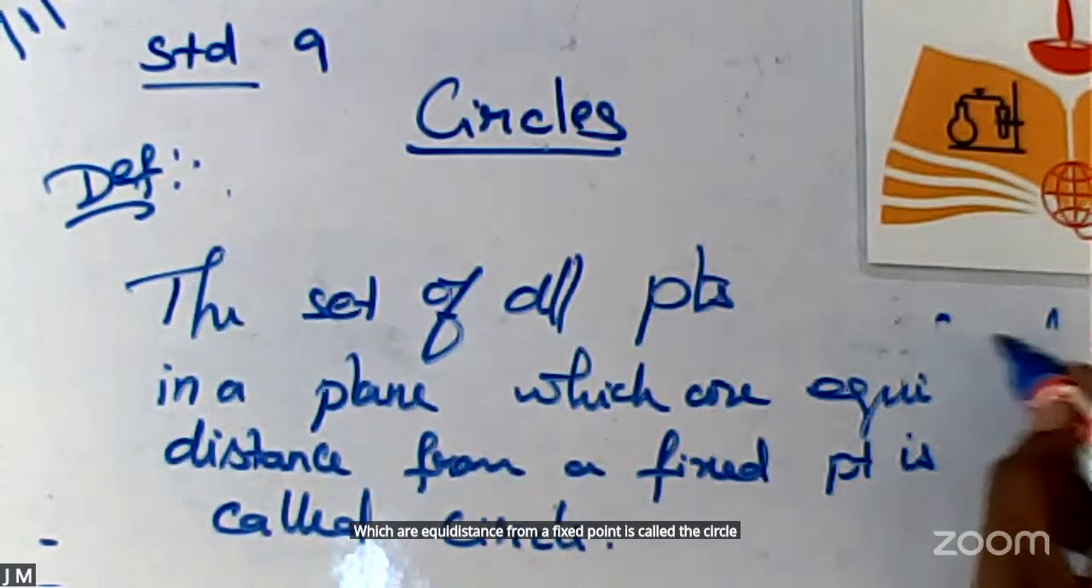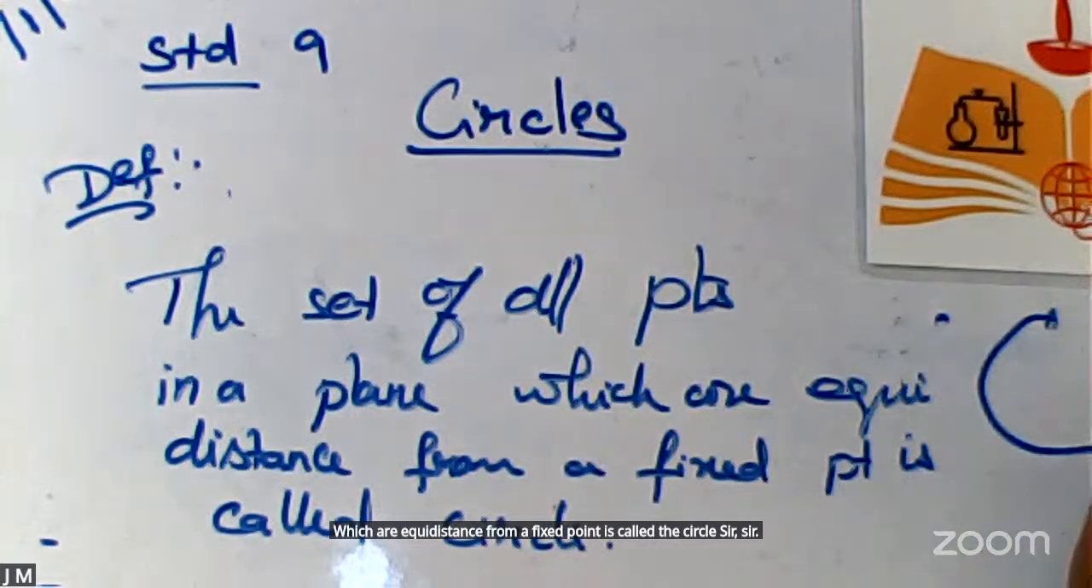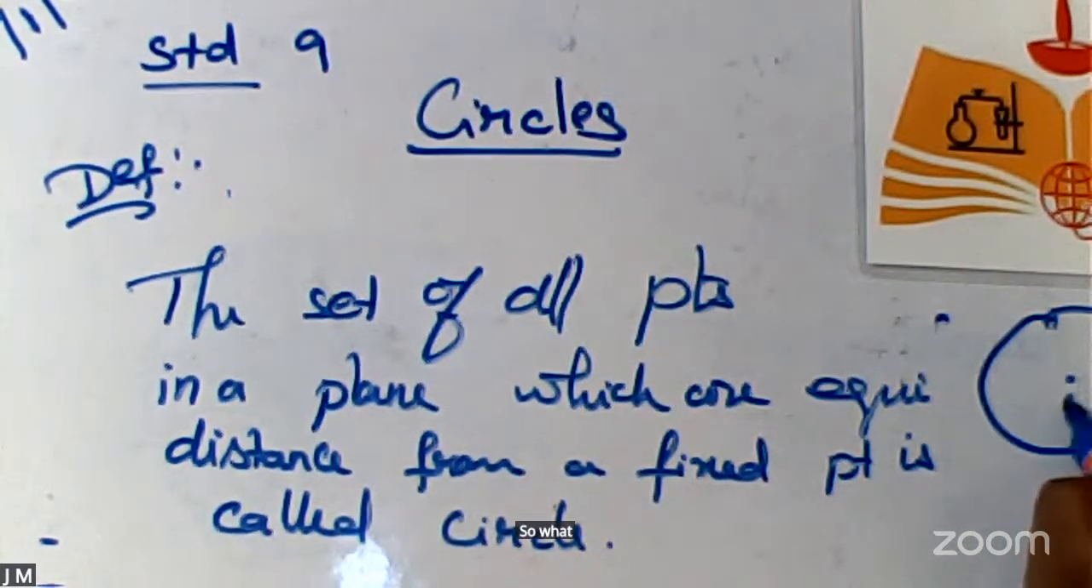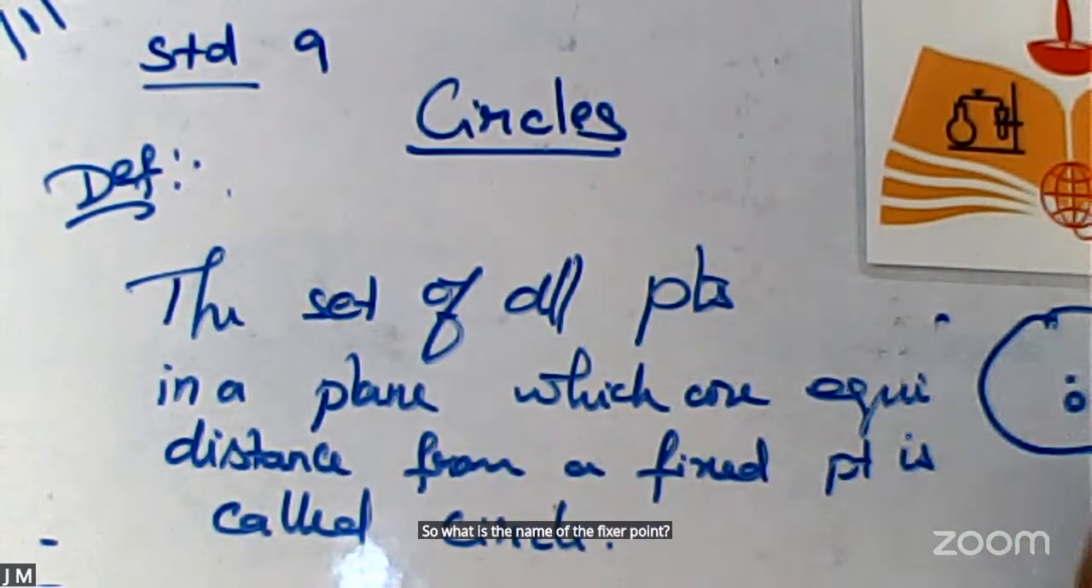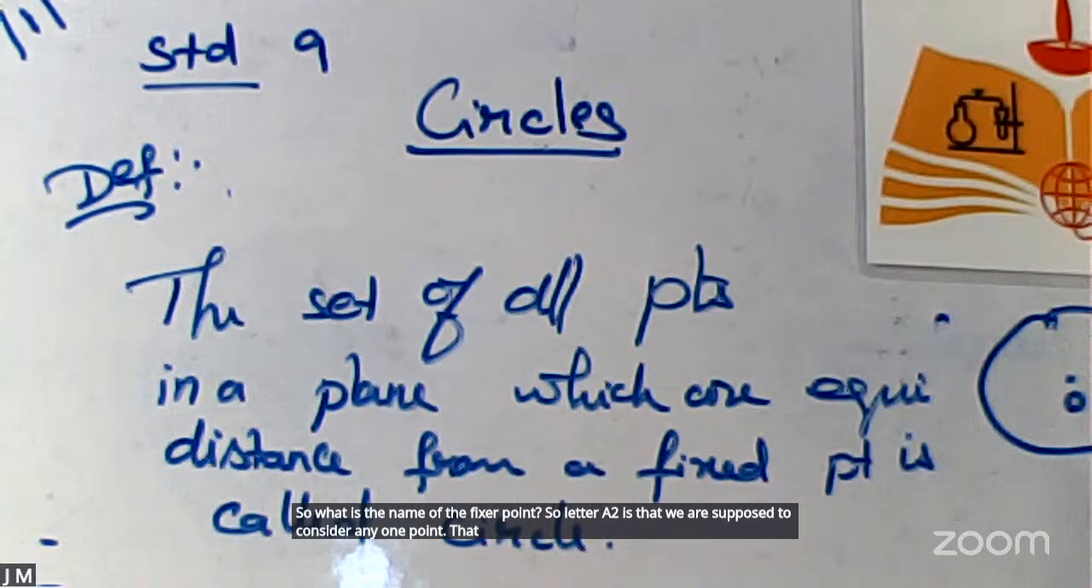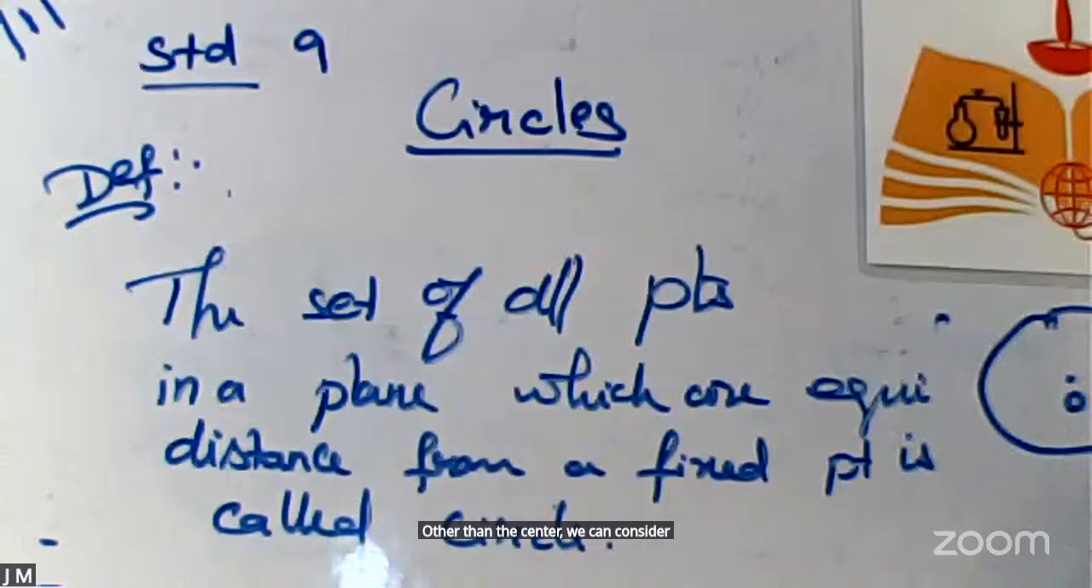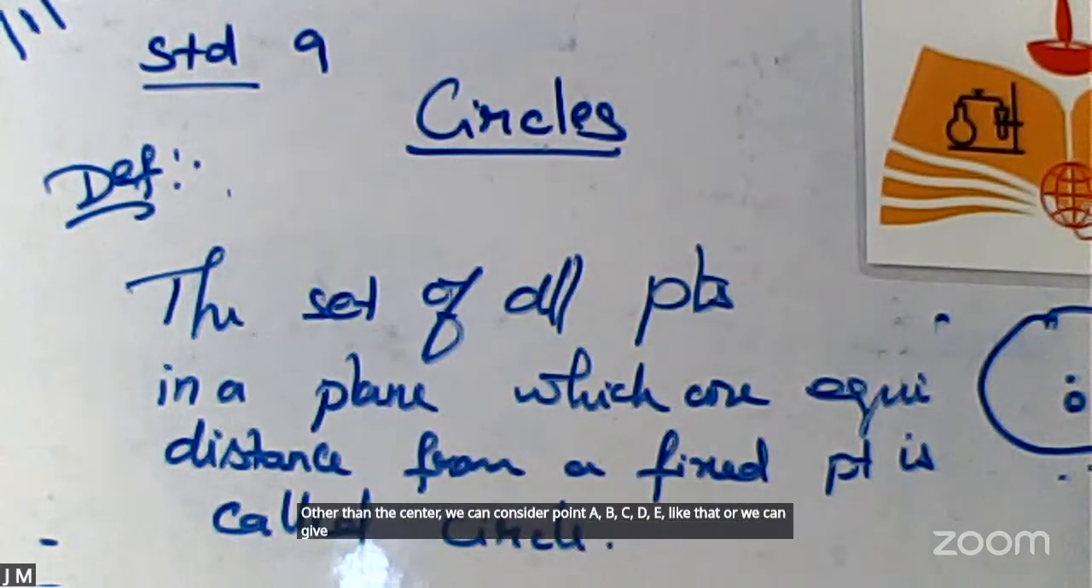So what is the name of the fixed point? With letters A to Z, we are supposed to consider any one point. That point can be considered as the center. Other than the center, we can consider points A, B, C, D, E like that, or we can give the points names as 1, 2, 3, 4 like that. Set of all points in a plane which are equidistant.